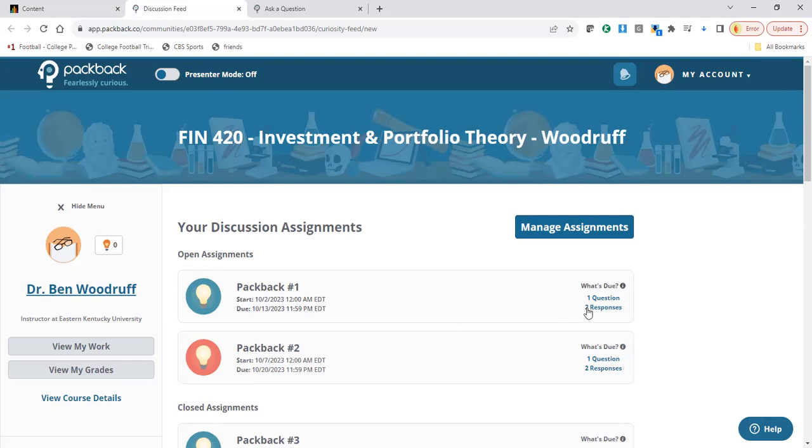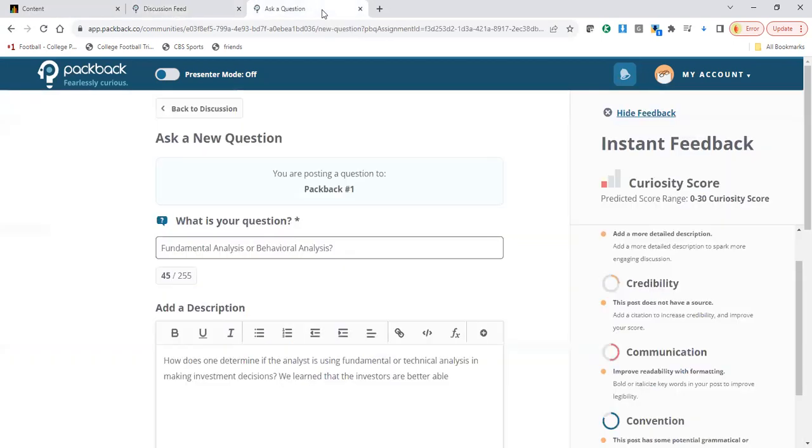Remember, each of these is 25 points, because 200 points divided by the 8 modules, right? Each module must be 25 points. So the way I split that up is 13 points for the question and then 6 points for each of your responses. Now, when you go to make a post, let me just show you.